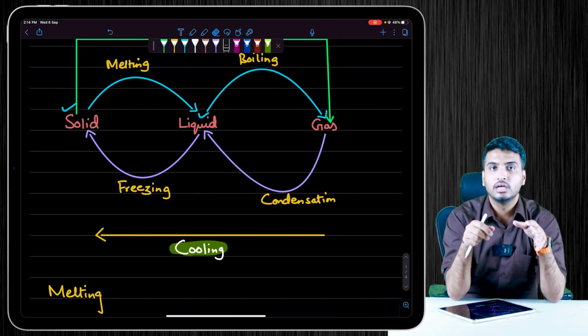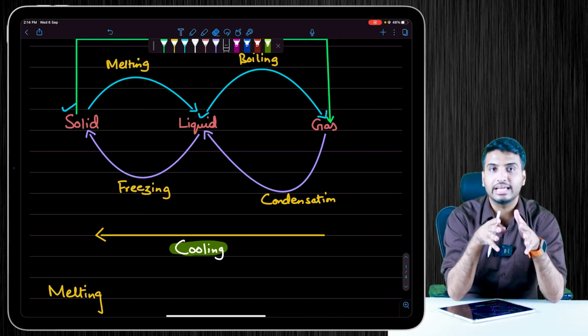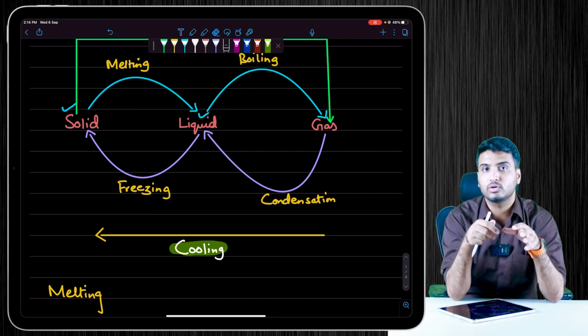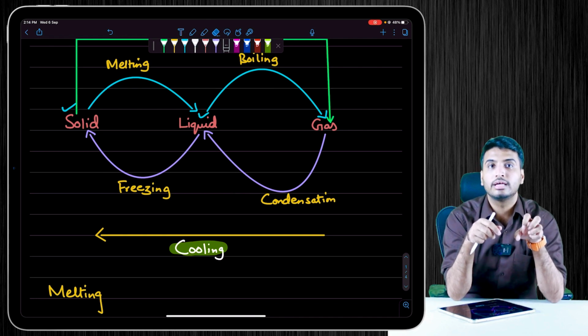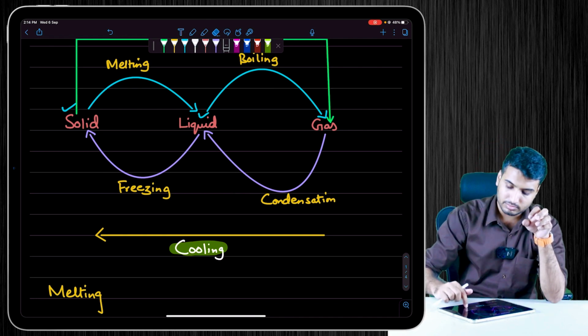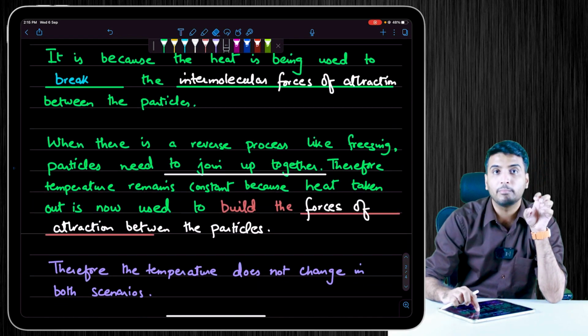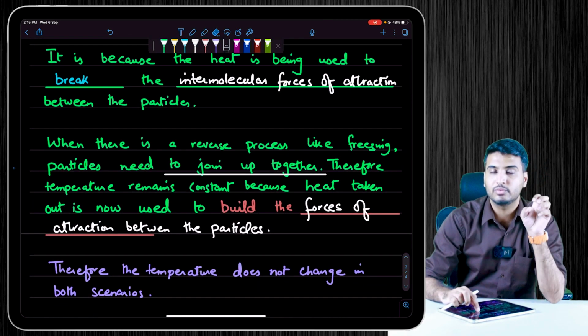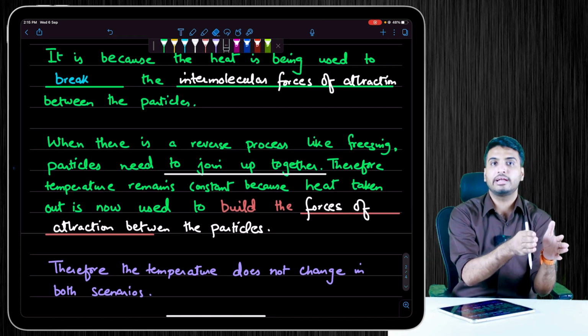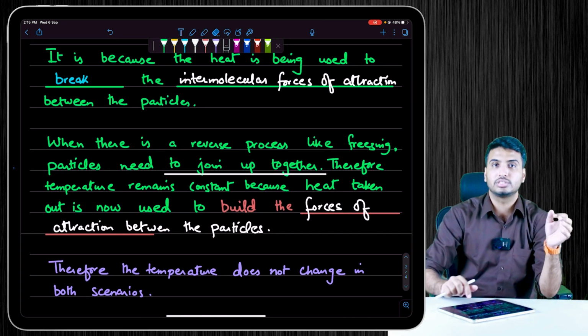Whereas in the reverse scenario, like in the case of liquid to solid, freezing, the temperature does not change on a thermometer during a change of state, because the heat taken out is being used to build up the forces of attraction between the particles. That's why the temperature does not change in both scenarios.